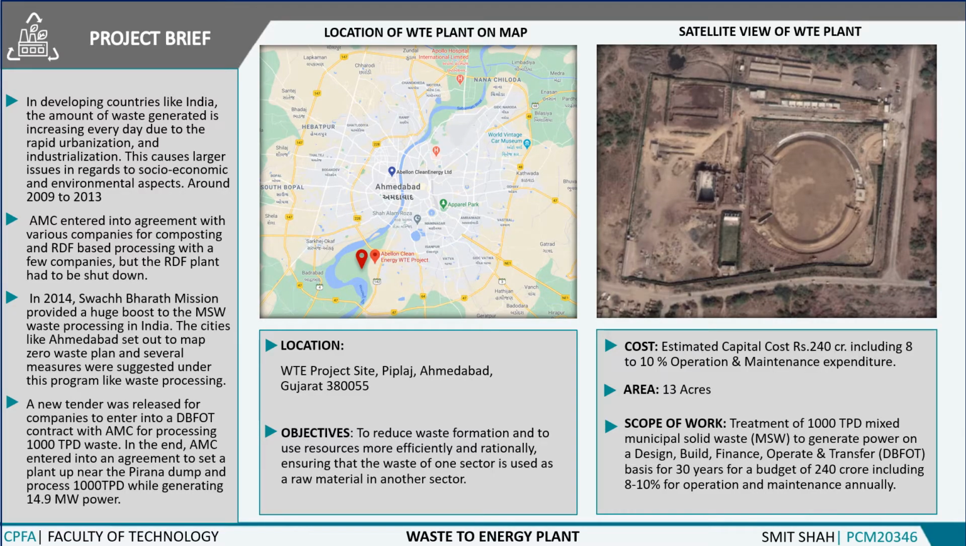The location of the project is near Piplaj, Ahmedabad. The objective of the project is to reduce the municipal solid waste going to dump sites and use it as a raw material for generating electricity. There are a few plants for compost and RDF processing operational since 2009 in Ahmedabad, but some of them had to shut down due to low calorific value.